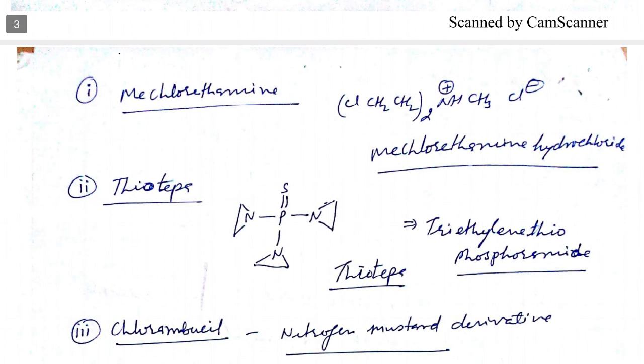So the drugs which are able to alkylate include mechlorethamine. Mechlorethamine, look at here, has two chloroethyl groups on the nitrogen and a methyl group. So mechlorethamine hydrochloride has dichloroethyl groups on an amino group, a quaternary compound, so chloride is the salt.